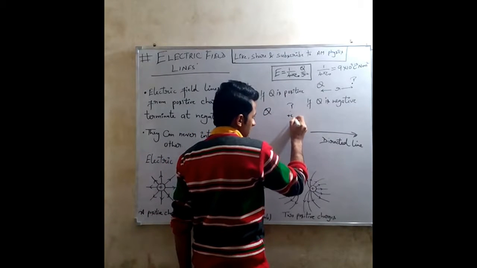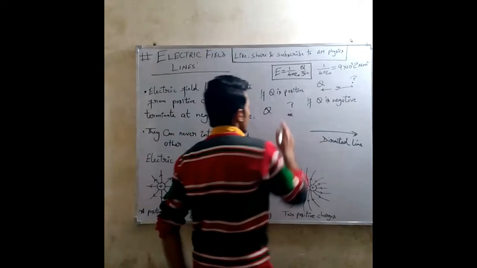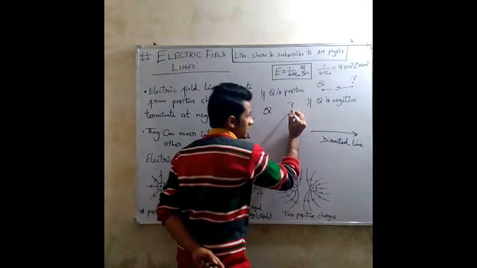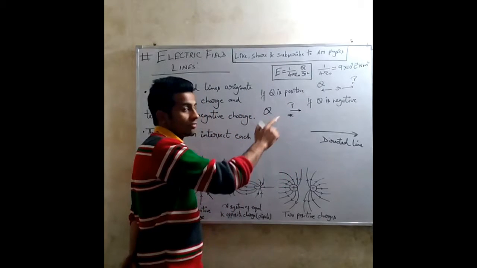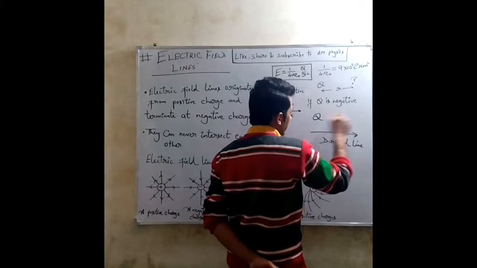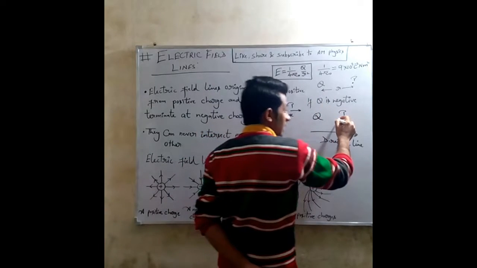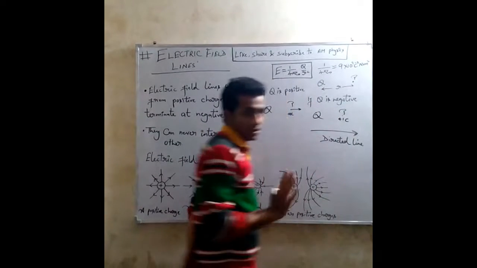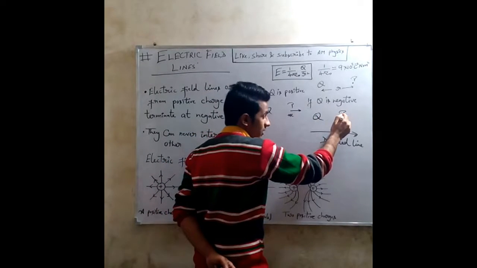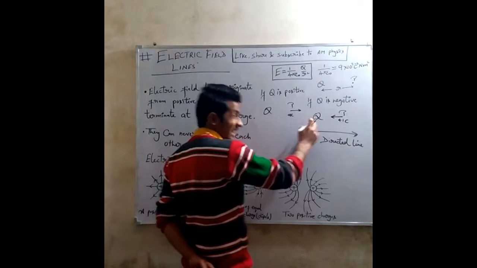So we will place a unit positive charge at this point, because electric field is the force exerted on a unit positive charge. Since Q is positive, this charge will repel the unit charge in this direction. So the direction of electric field at this point produced by this charge is this. And if Q is negative, we again place a unit positive charge at this point. Now since Q is negative, it will attract it in this direction. So the direction of electric field produced by this negative charge will be this.